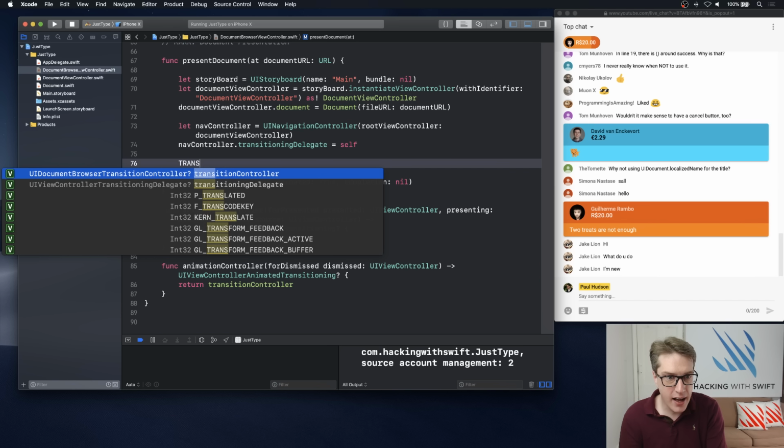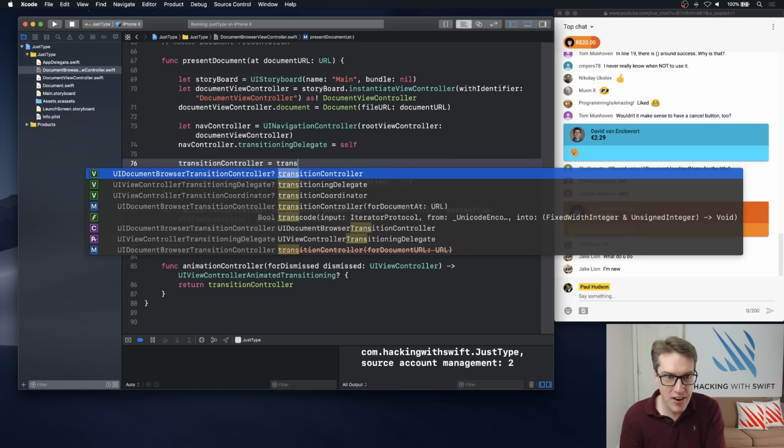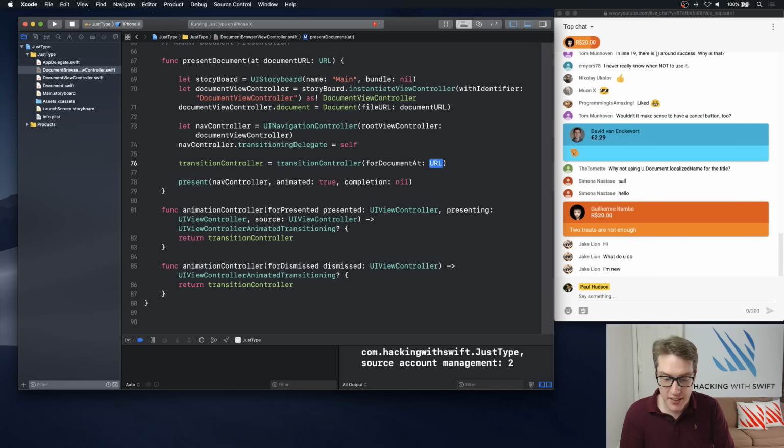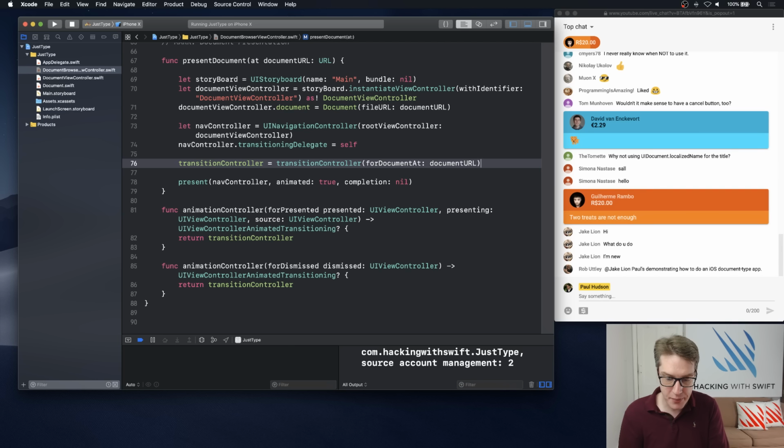We say, transitionController = a transition controller. It's actually a built-in method from UIDocumentBrowserViewController. It'll do, again, all the work for us. For document at, for that, we'll just say our document URL. And it'll go ahead and make the controller automatically for that.